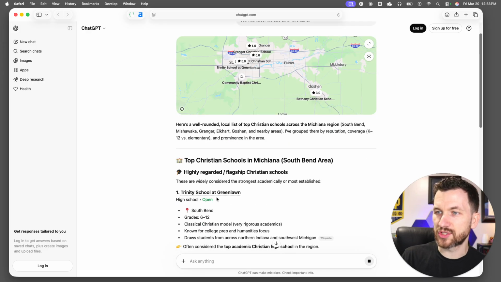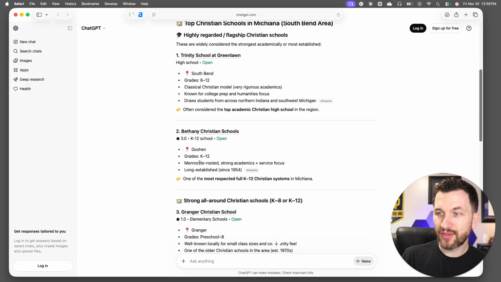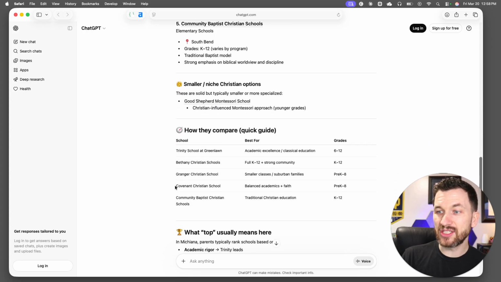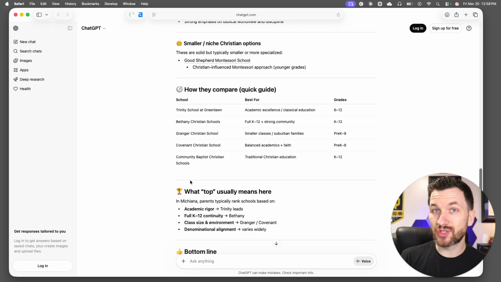Okay, so the top Christian schools are Trinity School at Green Lawn, Bethany Christian Schools, Granger Christian Schools, Covenant Christian Schools, Community Baptist. Now, this is interesting because my kid's Christian school is not here on this list, and it's one of the biggest ones in the area. I know a lot of these Christian schools based off of, some of it's doing proximity of South Bend, because it includes Trinity School at Green Lawn, but Trinity School at Green Lawn is a very different type of Christian school. It's not a traditional Christian school at all. And it's not classical. It's almost like traditional, where they have boys only classes, girls only classes, and it's a different type of school all the way across the board.